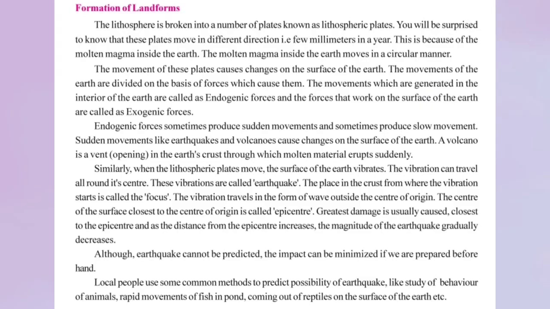The uppermost layer of the earth, that is the lithosphere, has a number of plates known as lithospheric plates. The landmasses on which both the continents as well as the ocean bed reside are called the lithospheric plates. These plates are broken into small sections, as you can see in the figure. These plates move around very slowly, a few millimeters each year.